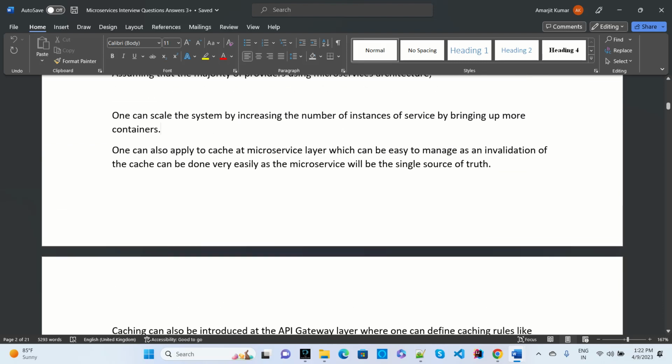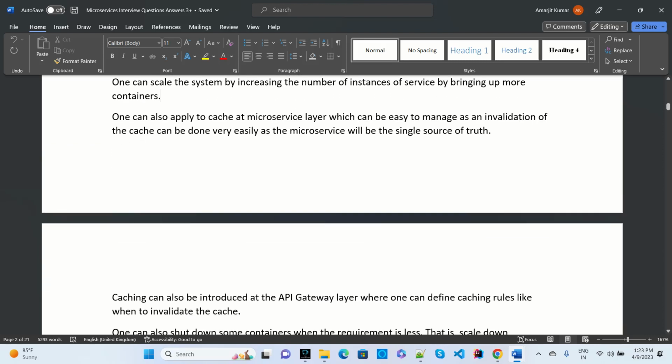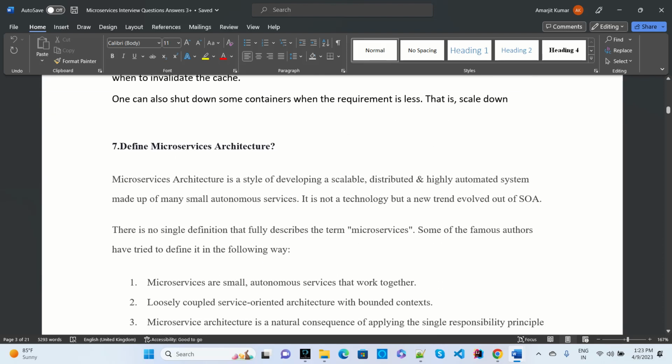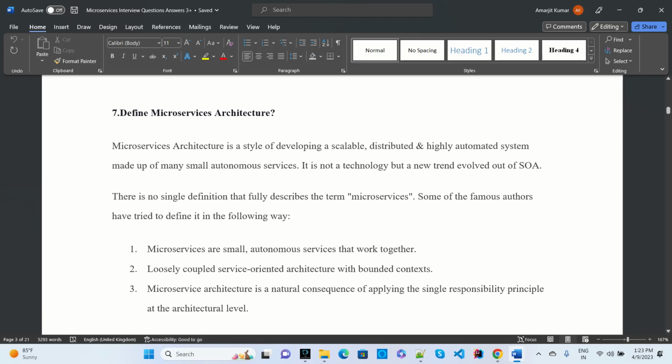So this way, if you want to go for the definitions, here is a way you can do it. Another question asked is: define microservice architecture. If you want to define the microservices architecture, when we develop a microservice, we can scale, distribute, deploy, and test. Microservices are deployed in different modules. That is called microservices.